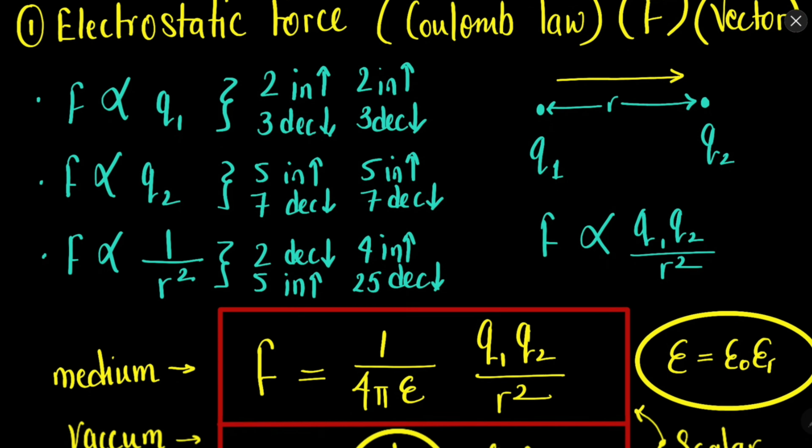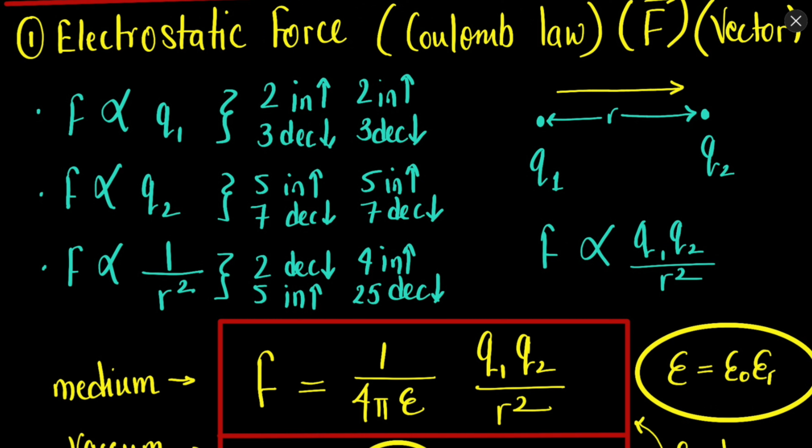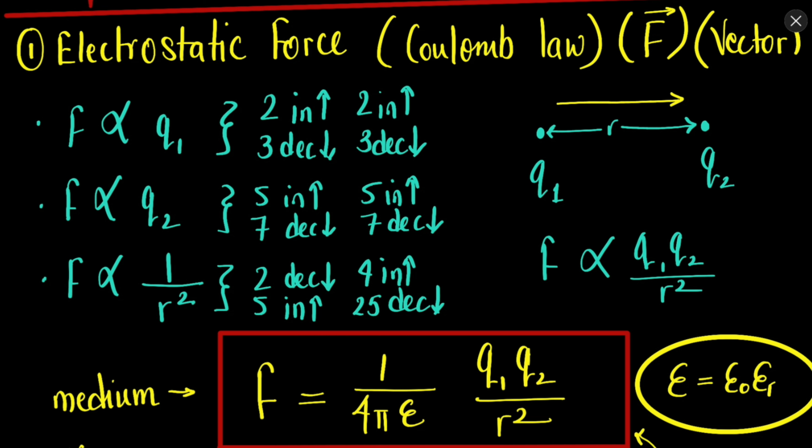Now what is the electrostatic force? Electrostatic force is given by Coulomb's law. Just like gravitational force is given by Newton's law, electrostatic force is given by Coulomb's law. Charles Augustin de Coulomb was a physicist, a scientist, and he studied the forces applied between two charged bodies. So what did he do? He took two charges, q1 and q2, and there was this distance r between the centers of the objects.